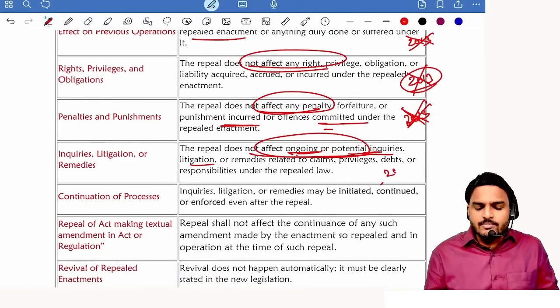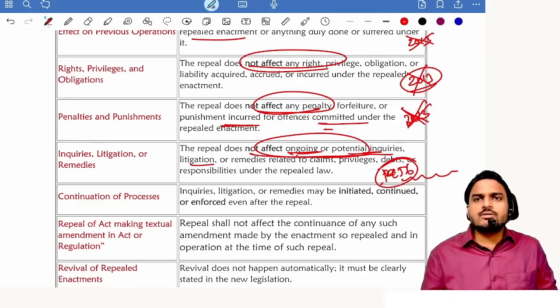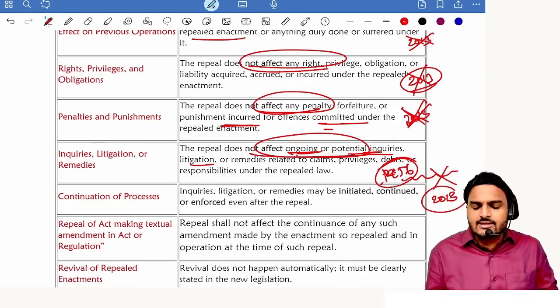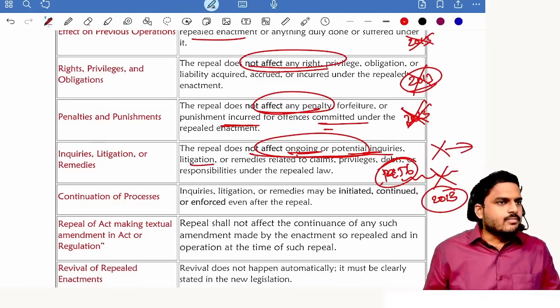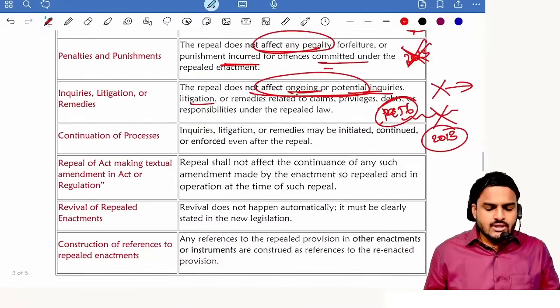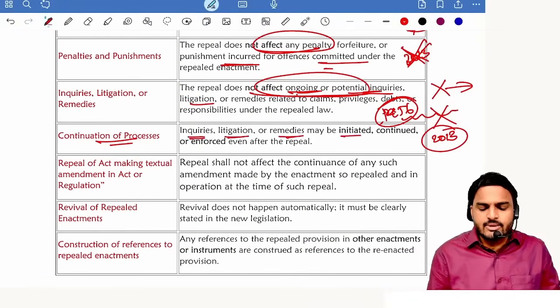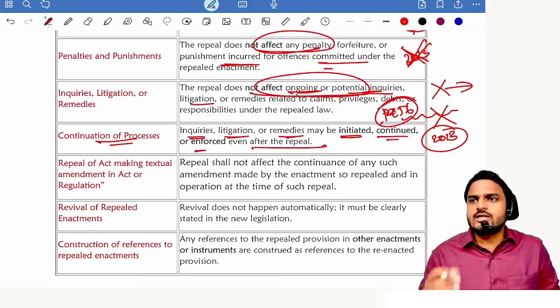Suppose under Companies Act 1956 you committed one fraud, an inquiry is going on, meanwhile the 1956 Companies Act got repealed and the 2013 Companies Act got reenacted. As a result, will ongoing legal proceedings come to an end or will they continue? Will continue. Understood? Next one, continuation of processes. Inquiries, litigation, remedies may be initiated, continued or enforced even after repeal. Simply, it is talking about ongoing legal proceedings.